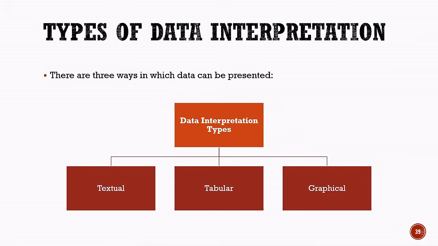Here, data is organized systematically in the form of rows and columns, making it easier to compare and understand information. The third is graphical data interpretation. In this method, data is represented using graphs, charts, or other visual formats. It helps us understand patterns and comparisons quickly. Therefore, the three types of data interpretation are textual, tabular, and graphical.